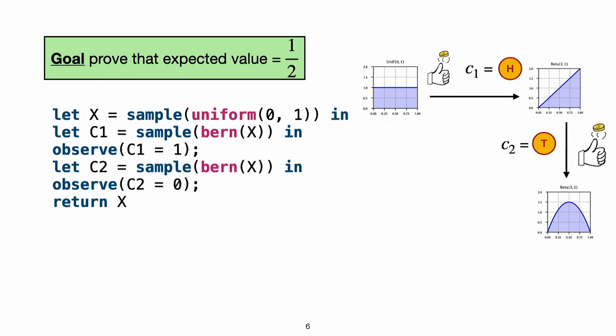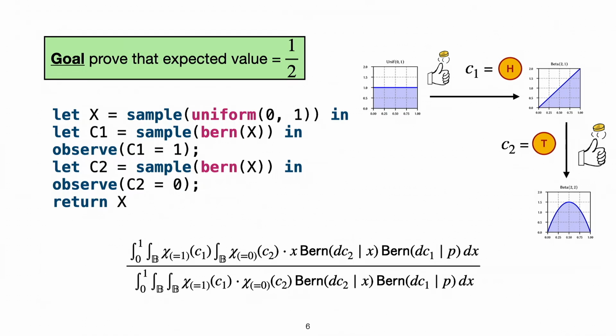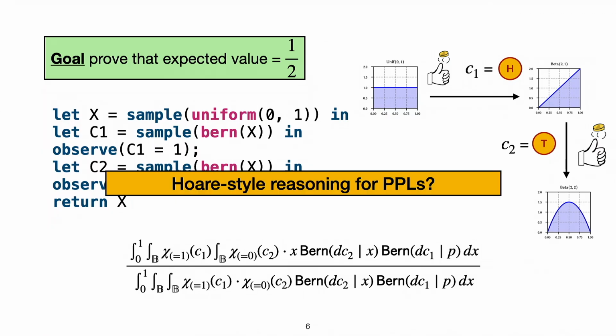So this has a well-defined denotational semantics using what's called s-finite kernels. And we can always integrate this expression and get back 1/2. But can we actually do a line-by-line reasoning and get back some sort of Hoare triple that reasons about these programs and have a more high-level description of them?